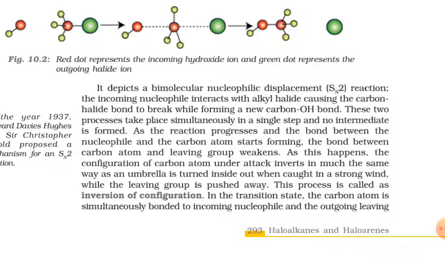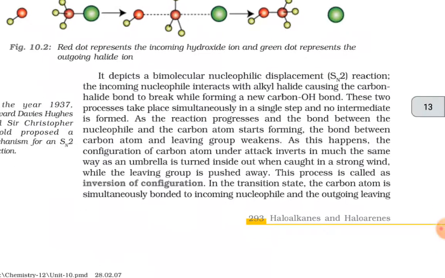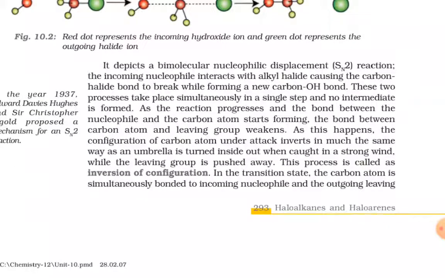As the reaction progresses and the bond between the nucleophile and the carbon atom starts forming, the bond between the carbon atom and the leaving group weakens. As this happens, the configuration of the carbon atom under attack inverts in much the same way as an umbrella is turned inside out when caught in a strong wind, while the leaving group is pushed away. This process is called inversion of configuration.